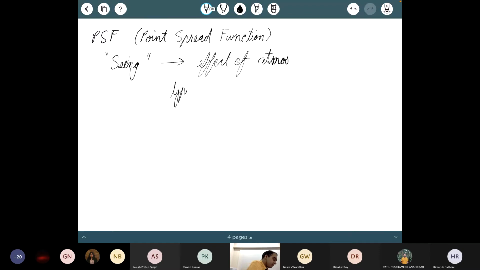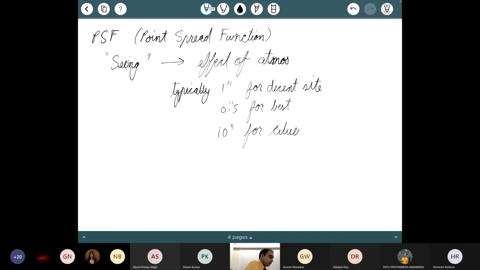So typically it is a few arc seconds. Say 1 arc second is fine for a decent site. It is about half an arc second or so for the best, and it can be as bad as 10 arc seconds for, say, cities. You can have really bad turbulence in cities. In addition, of course, there's also light pollution in cities.